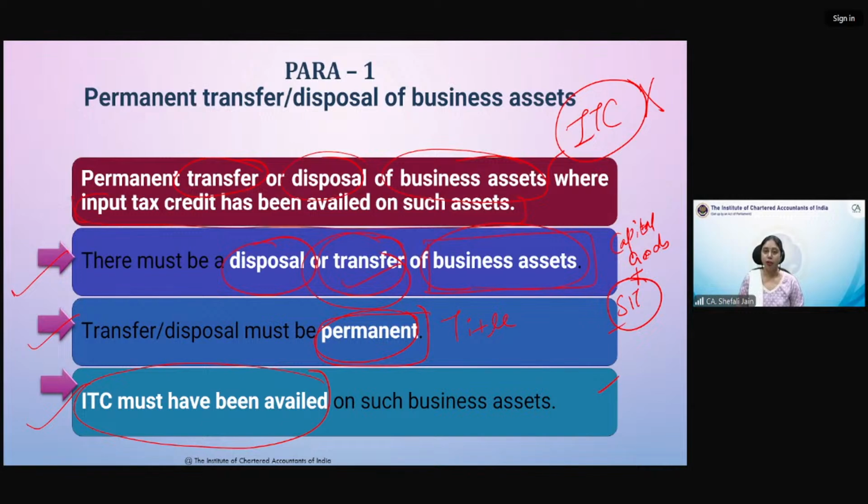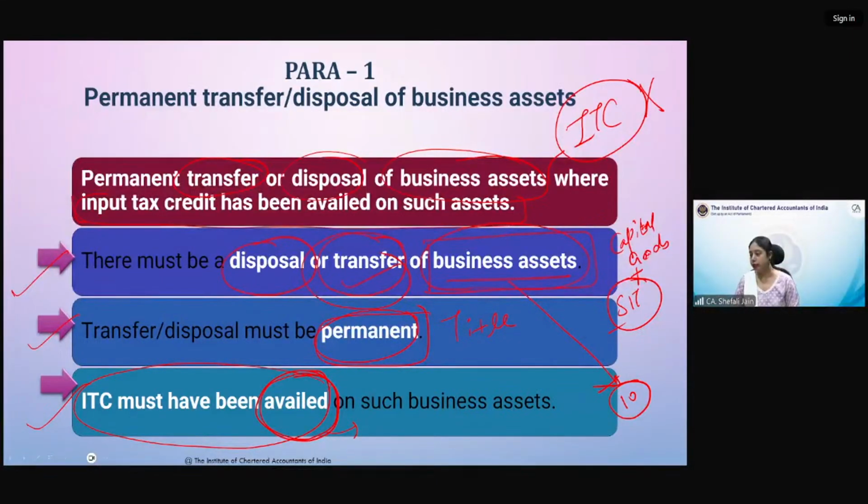That is what input tax credit is. But here we are not saying input tax credit has been utilized. Input tax credit has been availed. That means I have taken in my account that 10 rupees ITC with respect to this business asset. Now, when I sell that business asset, I could have used this credit, but still I can use this credit for other purposes also. That is not an issue. There is no one-to-one correlation कि इसी business asset के against ही आप उस credit को use करोगे. There is no such condition that only the credit pertaining to this business asset can be used while paying tax at the time of sale of such business asset. No such condition is there. So ITC should have been availed. मेरे account में ITC आ गया होना चाहिए इस business asset का. Then that will be considered as supply.